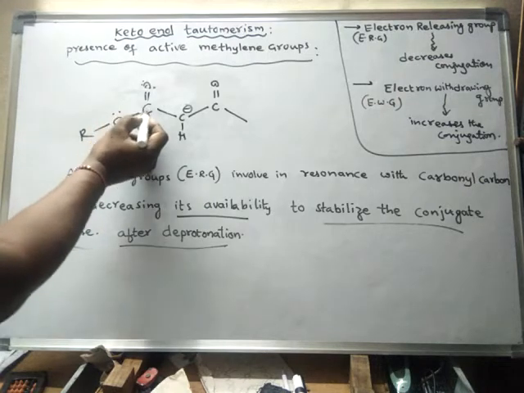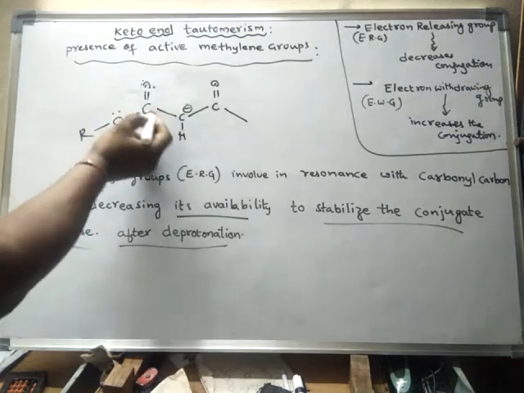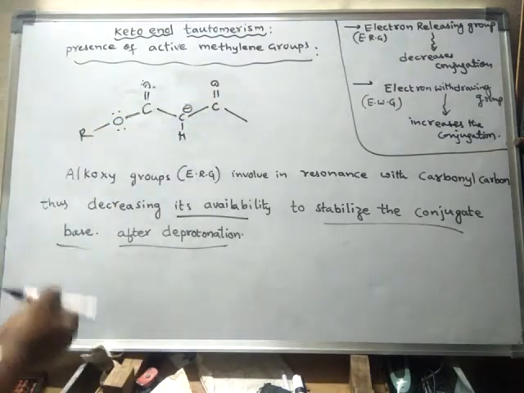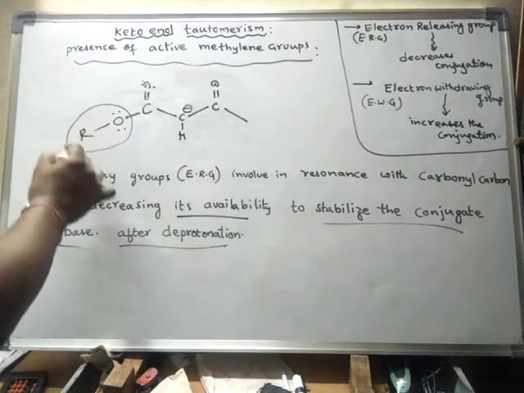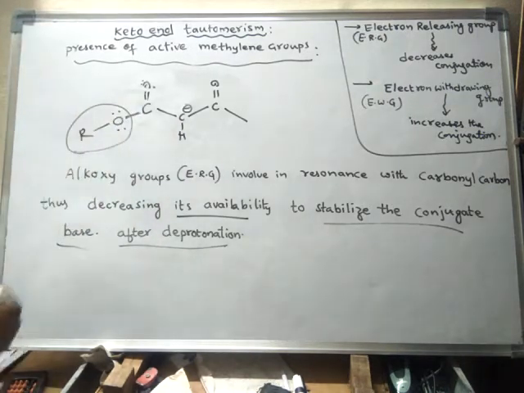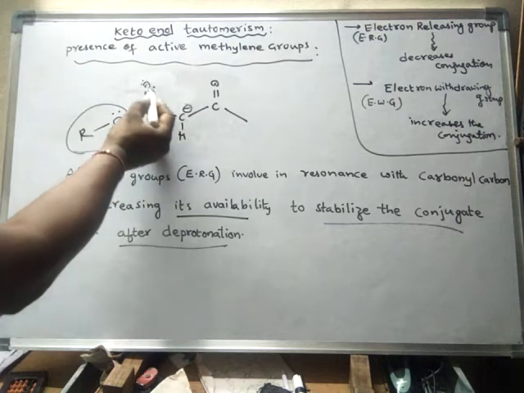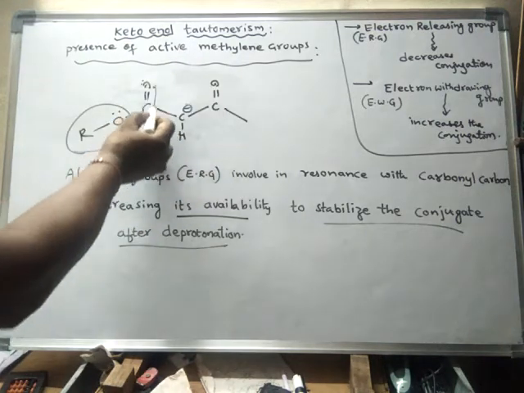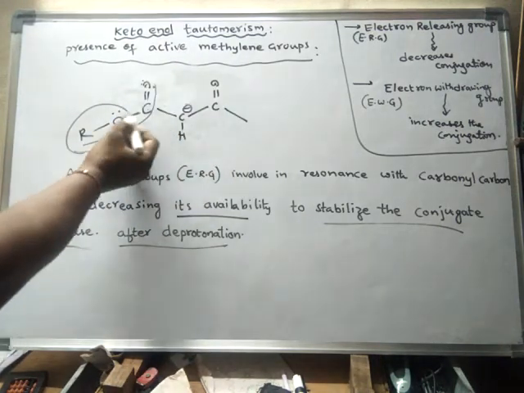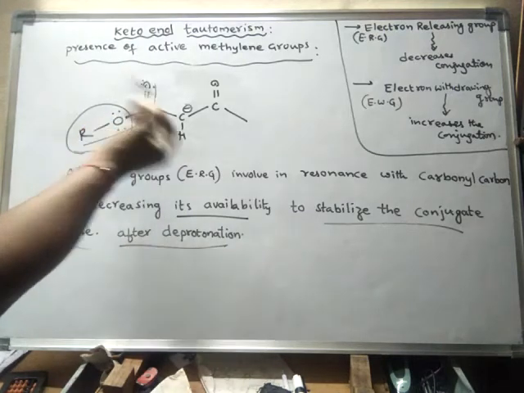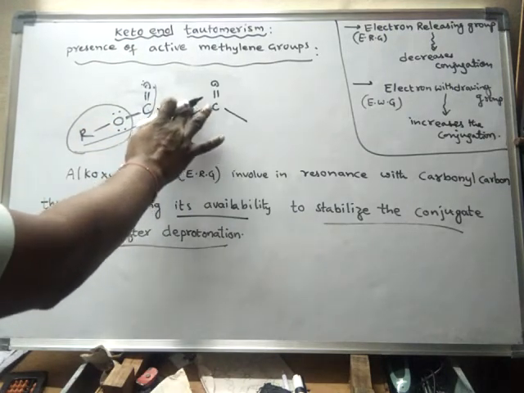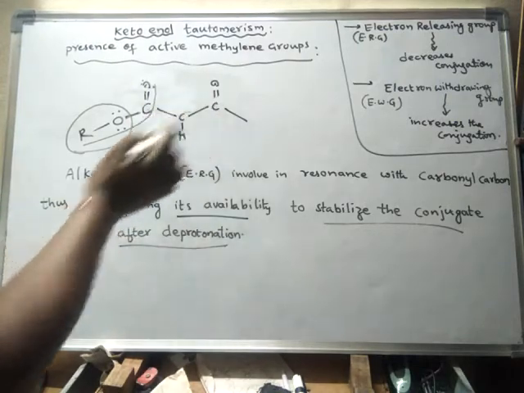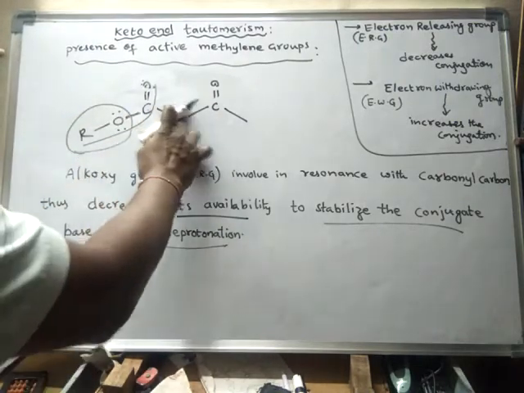That means if carbon is available for this conjugation, then it will become stable. But due to the presence of this group attached to this carbonyl carbon, what happens? This carbon is not available for this conjugation. It is used up in this conjugation. So here C minus is not formed.